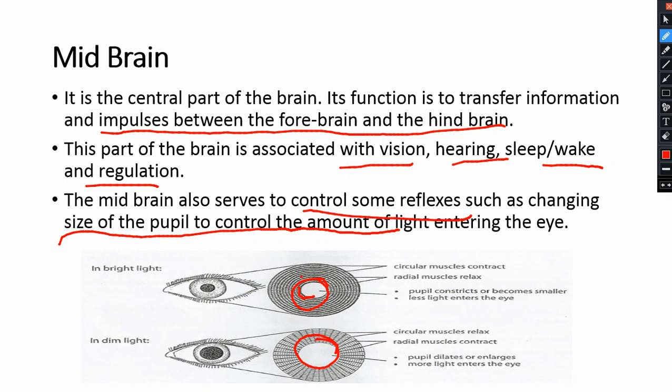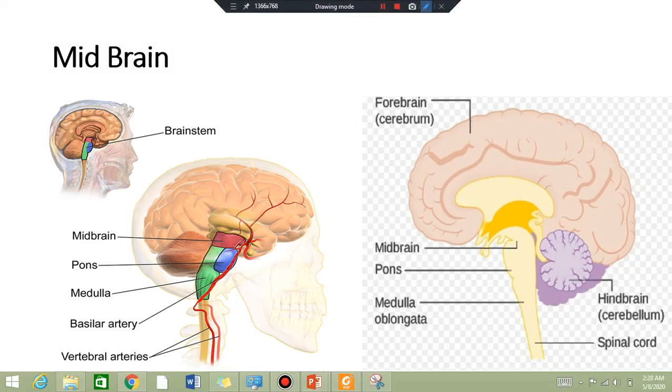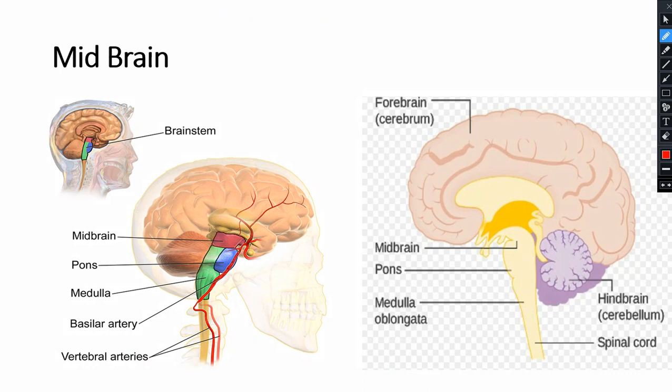Now let's move forward and look at a diagram to understand where the midbrain is. The midbrain is beneath the thalamus and hypothalamus. This is the cerebrum area, these are the thalamus and these are the hypothalamus.